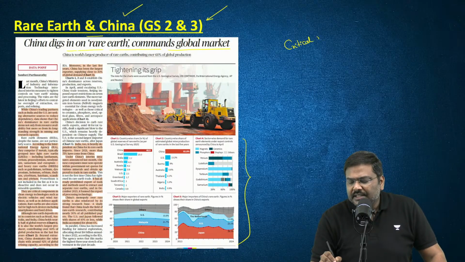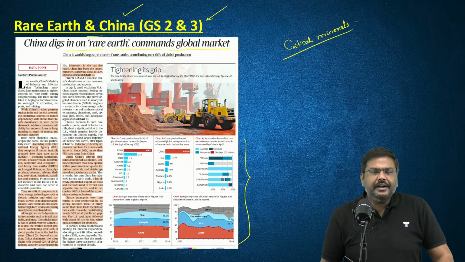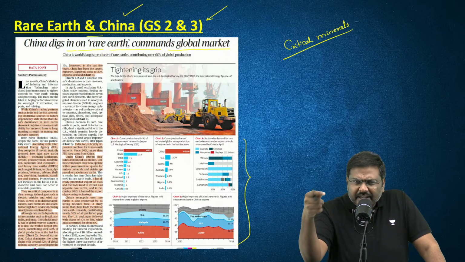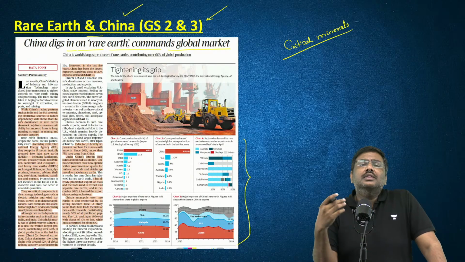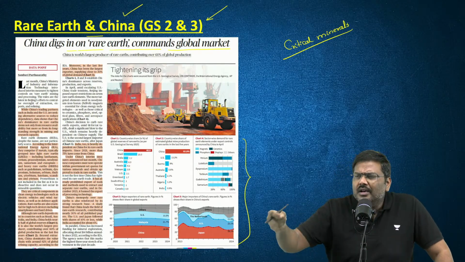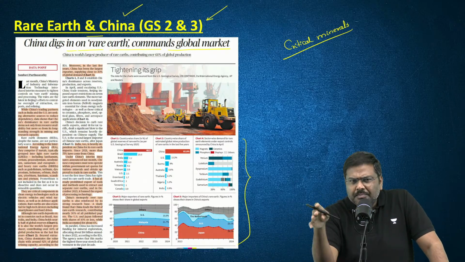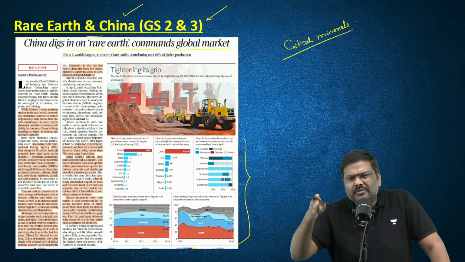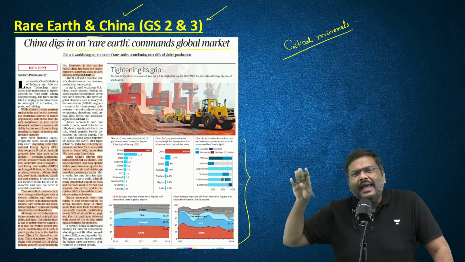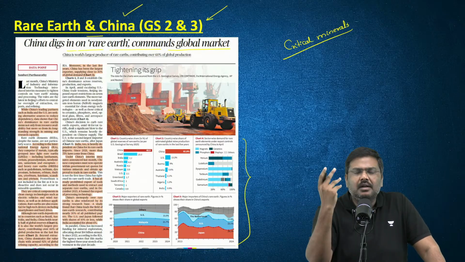You will come across the term critical minerals. India has listed 30 minerals as critical minerals. Why do we call these critical minerals? Basically, the shortage of these will create certain problems. Simply put, a shortage of supply of these particular minerals will have an impact on economic activity. That's the reason it is called a critical mineral.